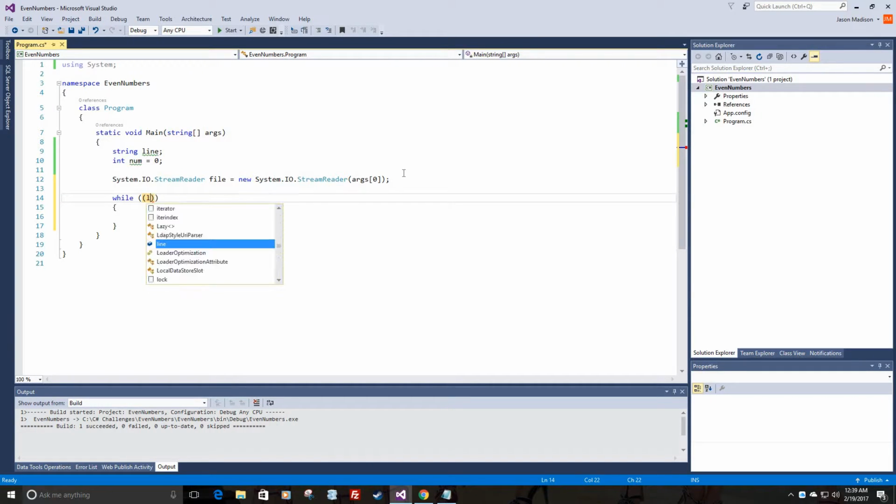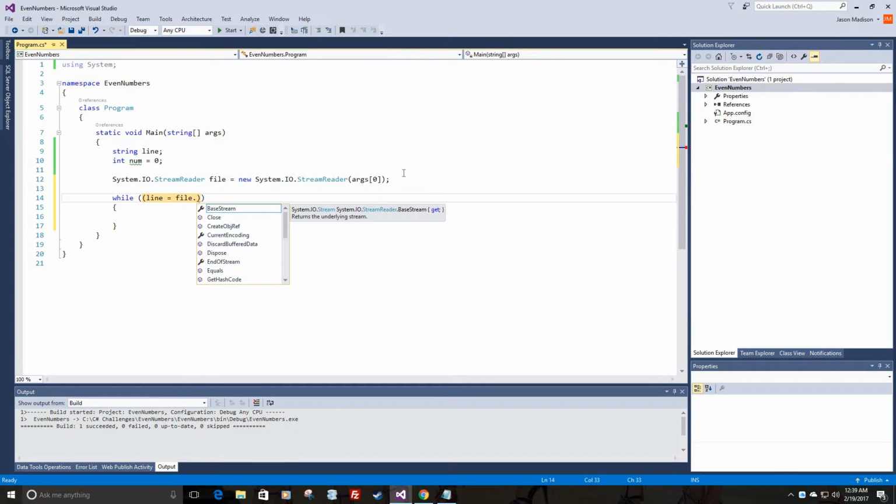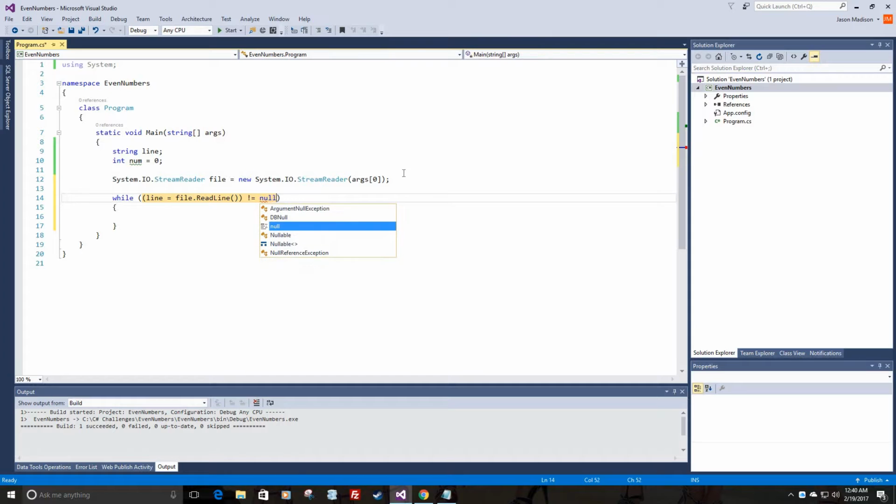So I'm just going to say line equals file.ReadLine, and we need to keep working as long as it's not null.